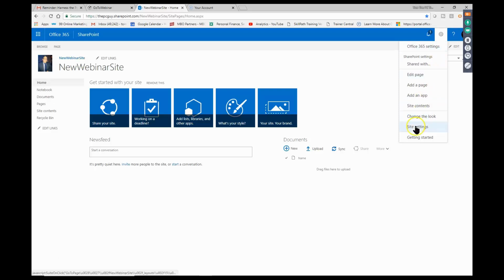We're going to go into site settings in a few minutes. But here you can see I can add a page. Your SharePoint site is going to be a collection of different pages and different apps. And it's a great place for you and your team and your department to share information between yourselves or with outsiders as well. So the settings wheel is going to be important for us.